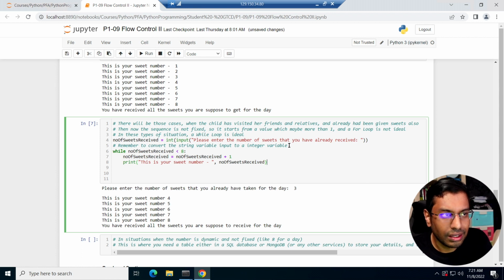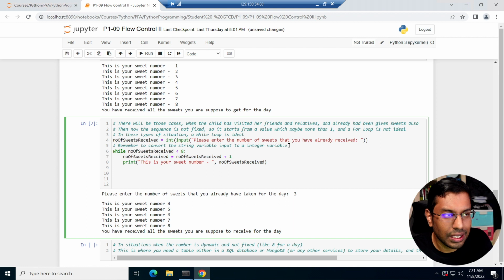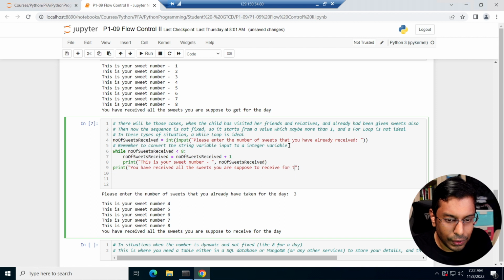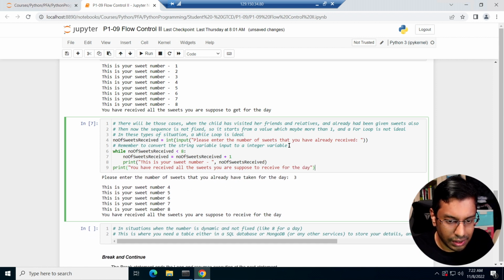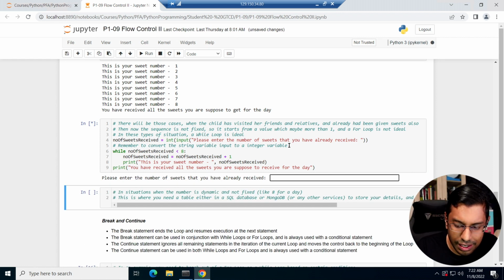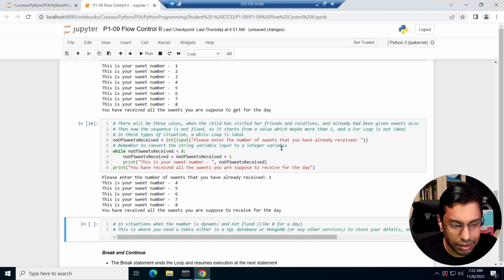And then you can definitely print a very simple statement: You have received all the sweets you are supposed to receive for the day. Simple. And then you run this, then you ask, let's say my daughter received 3 sweets for the day. Then you get sweet number 4, 5, 6, 7, 8, and then it ends.